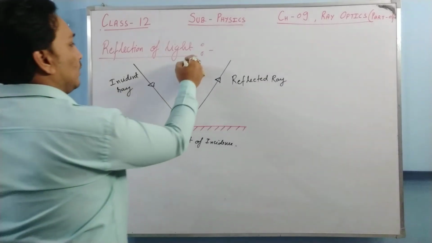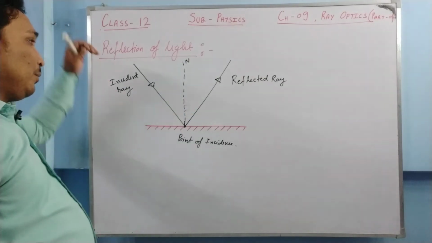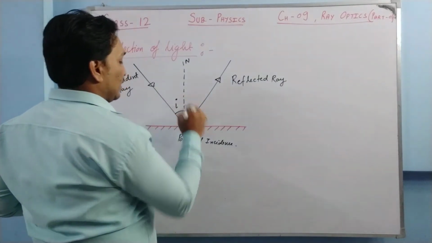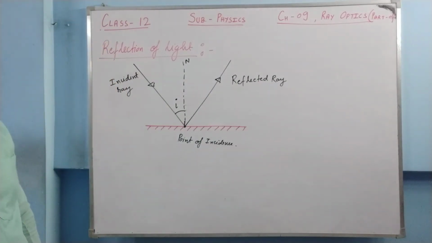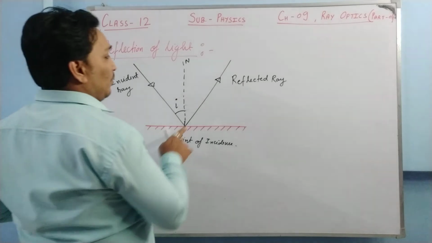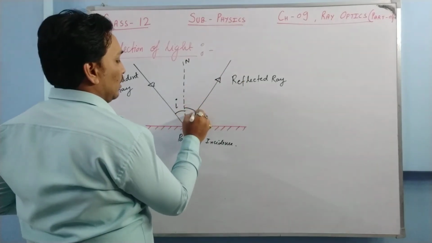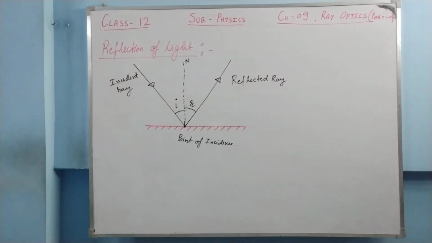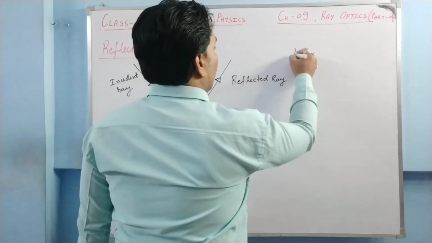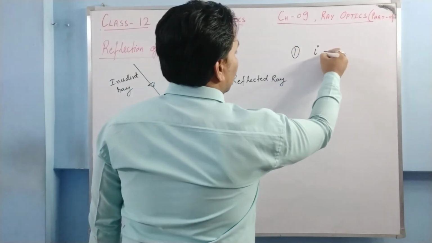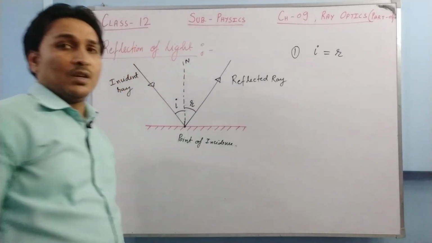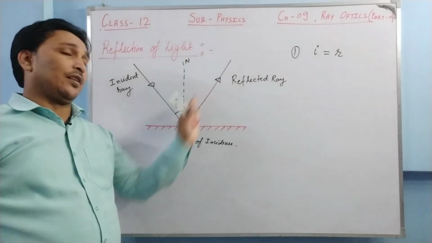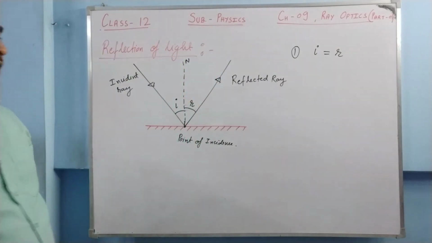So this is the normal. The angle made between the incident ray and the normal is called the angle of incidence, denoted by I. The angle made by the reflected ray and the normal is called the angle of reflection, denoted by small r. There are some laws of reflection. The first law says that the angle of incidence is always equal to the angle of reflection. The angle made by the incident ray and the normal is the same as the angle made by the reflected ray and the normal. And the second law is